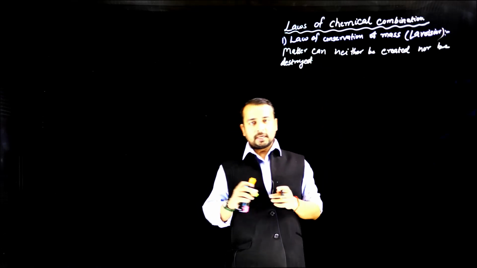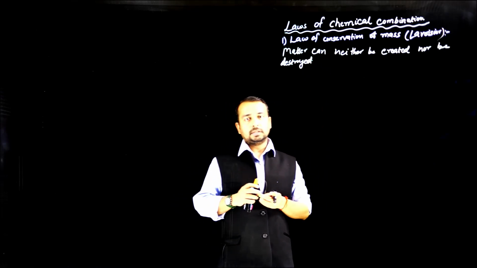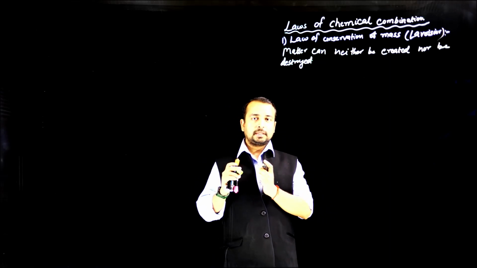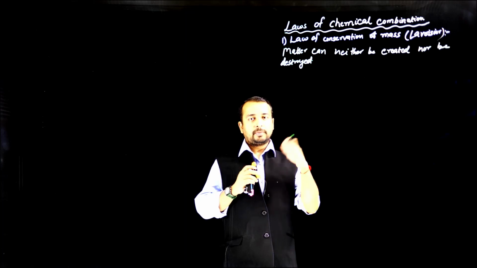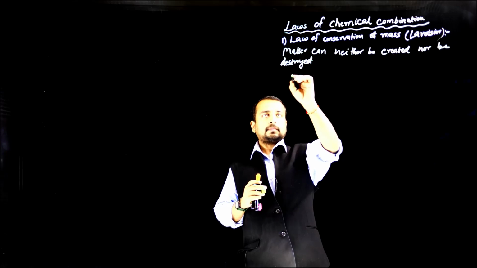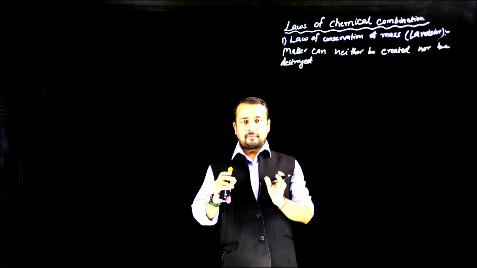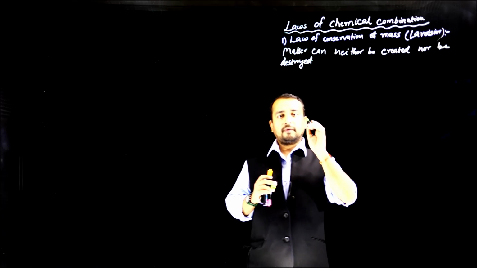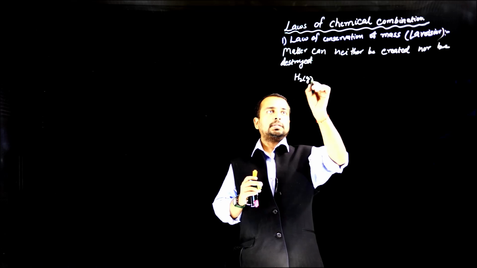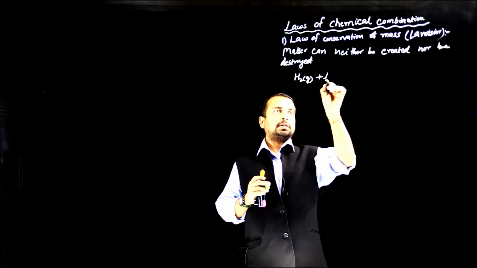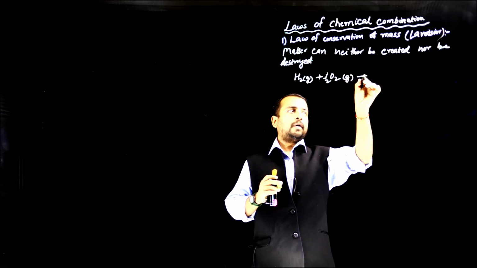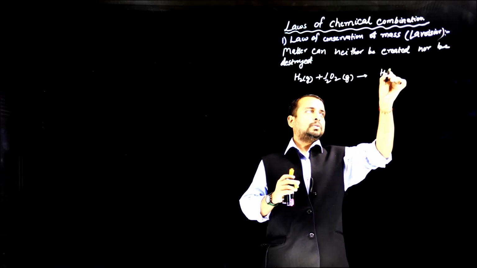So it says that in a chemical reaction the mass is conserved. That is, the mass of the reactants before the chemical reaction is same as the mass of product that is generated in the chemical reaction. So let us take an example of production of water through combination of H2 and O2. So H2 combines with half molecule of oxygen to form one molecule of H2O.